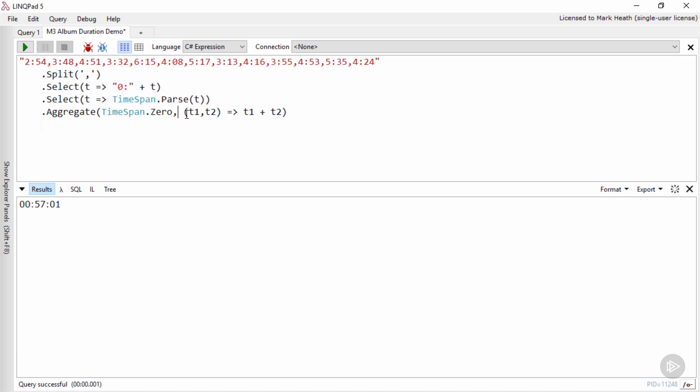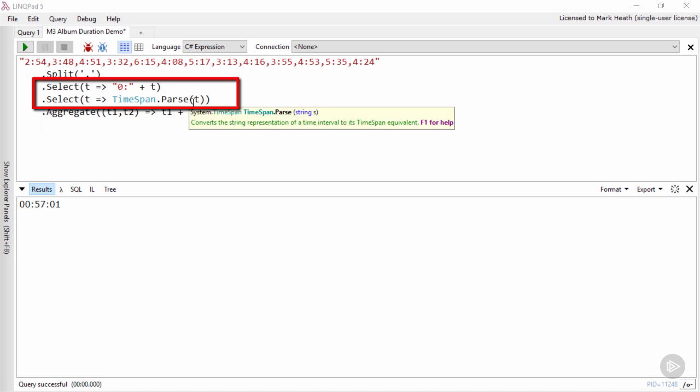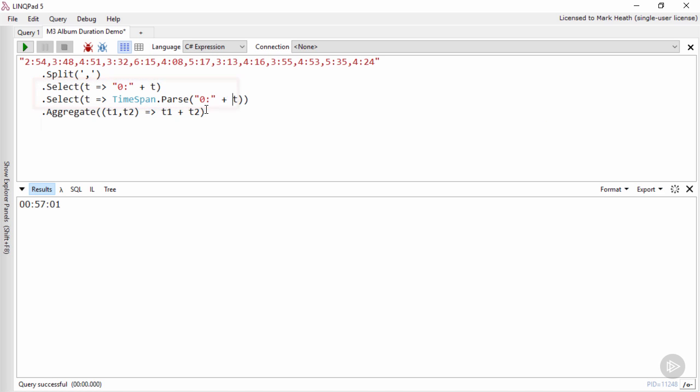And in fact, we can simplify this even further, as LINQ can deduce that TimeSpan.Zero should be our starting value. So we actually only need to pass one parameter to the Aggregate method. And we could of course make this solution even shorter by combining these two Selects into one, like this. And so here you can see, with a fairly simple LINQ pipeline, we've solved our problem by turning our input string into a sequence and then back into a single value again.